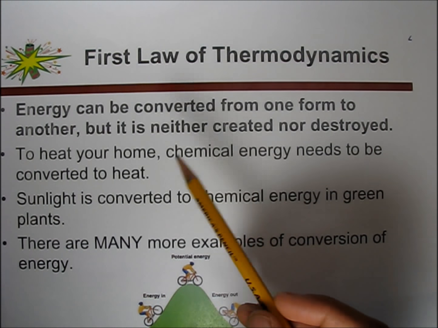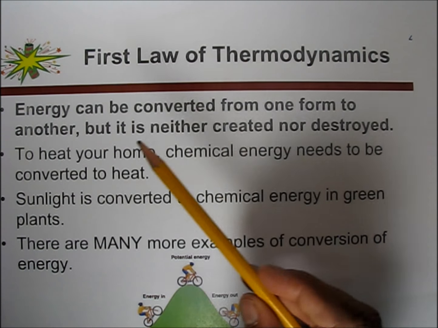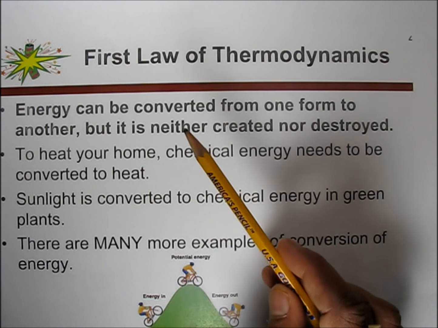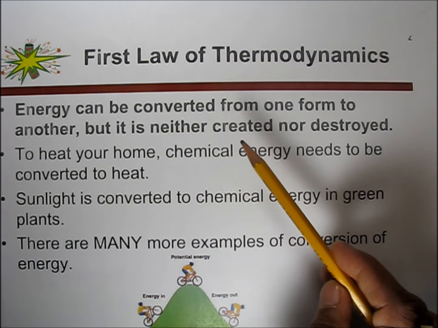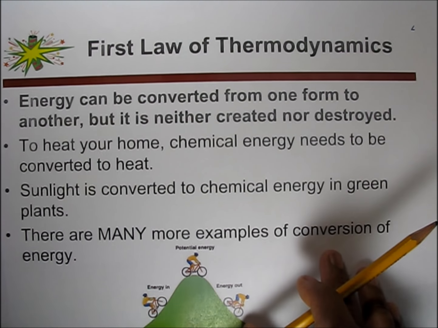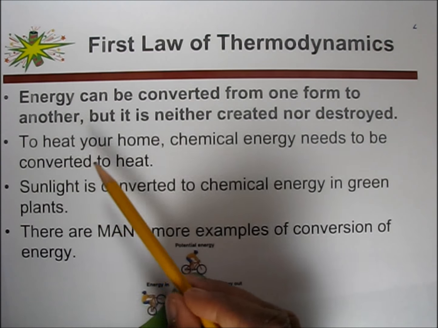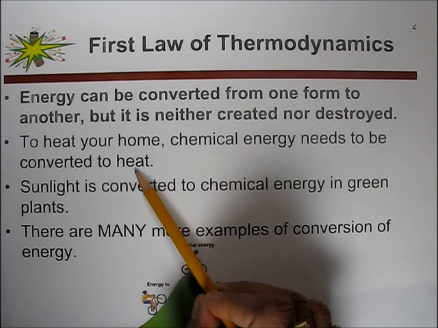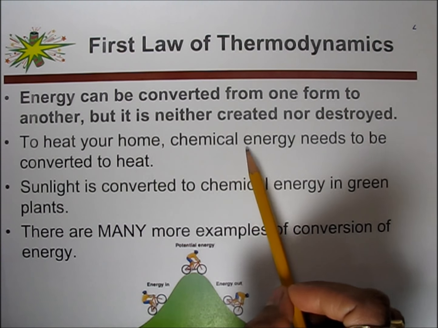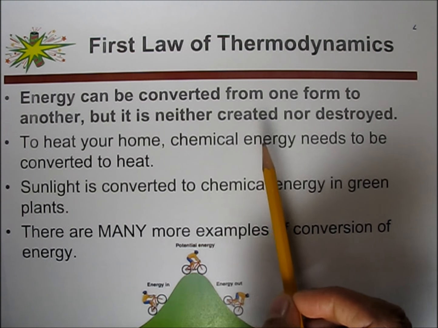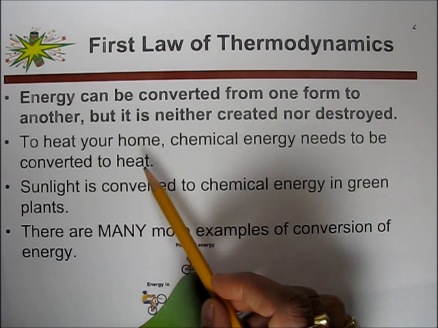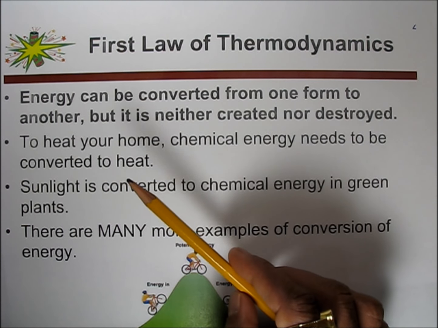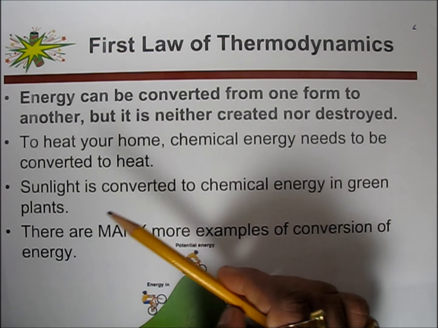So this is the first law of thermodynamics, which says that you can convert energy from one form to another form, but we can neither create nor destroy energy. For example, to heat your home, chemical energy needs to be converted to heat. So we burn the gas, or we create heat from electrical energy. So we are just converting one energy form to another one.